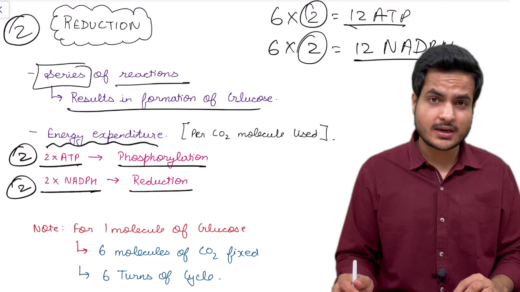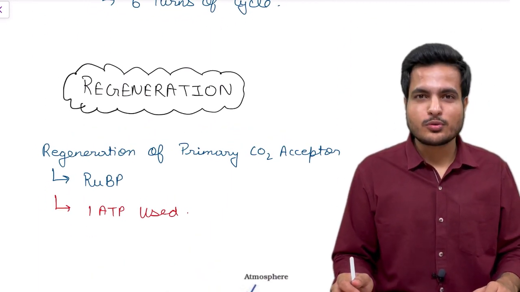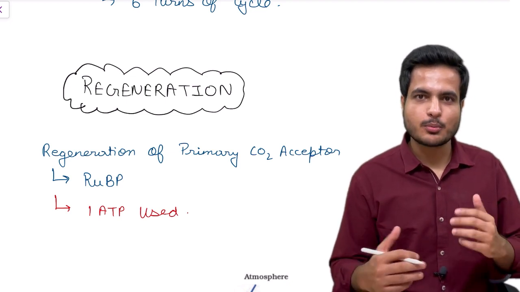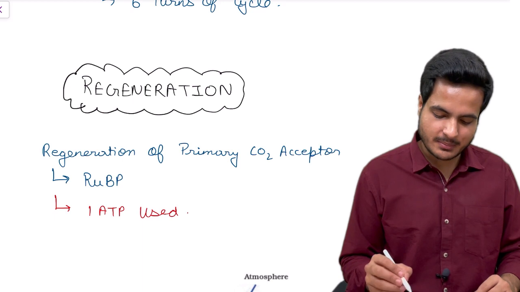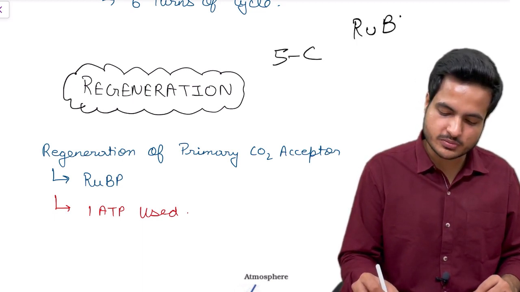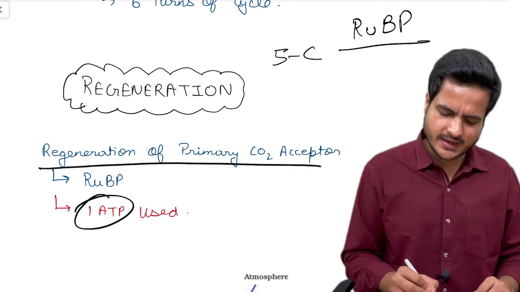Now let's see about the last stage. Last stage is regeneration. We want to accept more carbon dioxide, therefore we need that primary acceptor more and more. Therefore we generate the primary acceptor, which is a 5 carbon keto sugar named RuBP, ribulose bisphosphate, and this regeneration step takes 1 ATP.